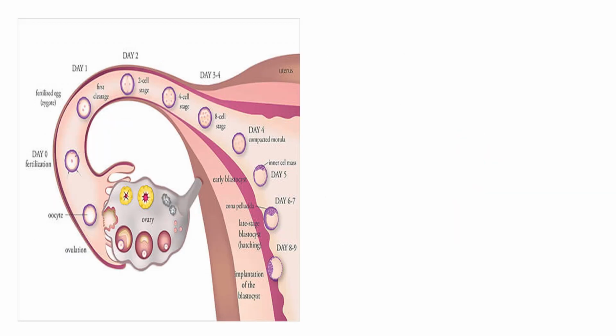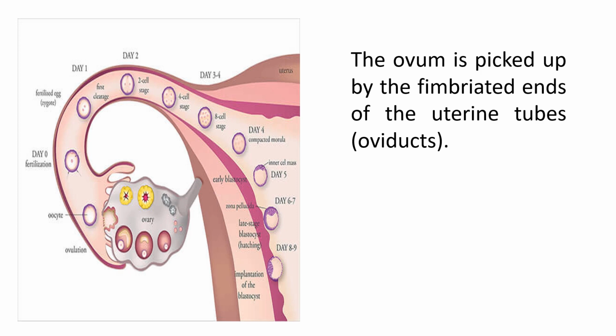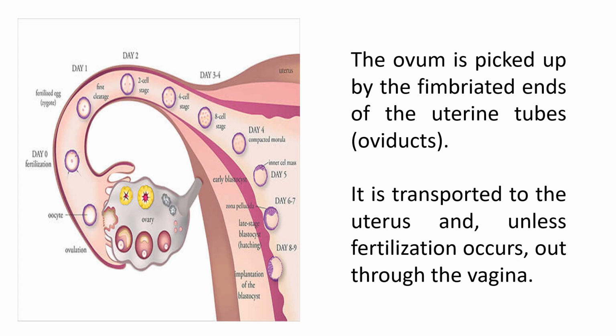Now we know that the ovum will be picked up by the fimbriated ends of the uterine tube in the oviduct, and it is transported to the uterus, and unless any fertilization occurs, it will pass through the vagina. So one point is important: if there is no fertilization, then in the metaphase arrested state, this secondary oocyte will pass through the vagina.